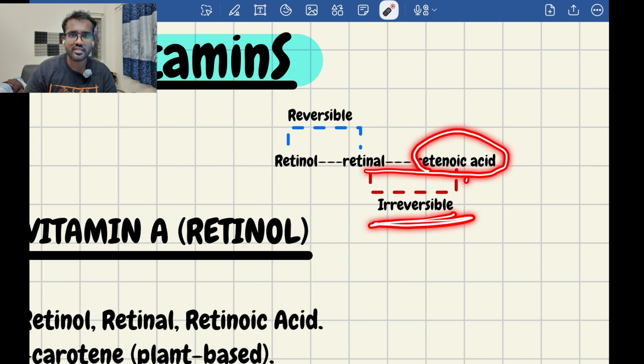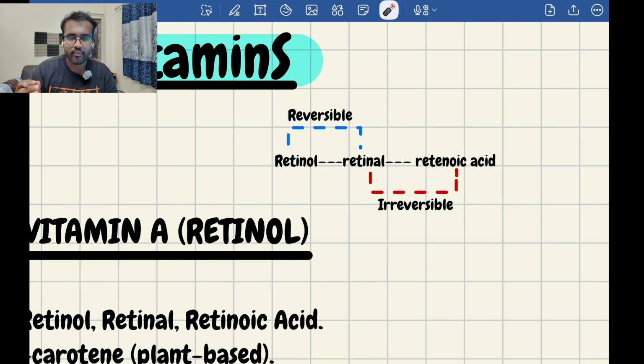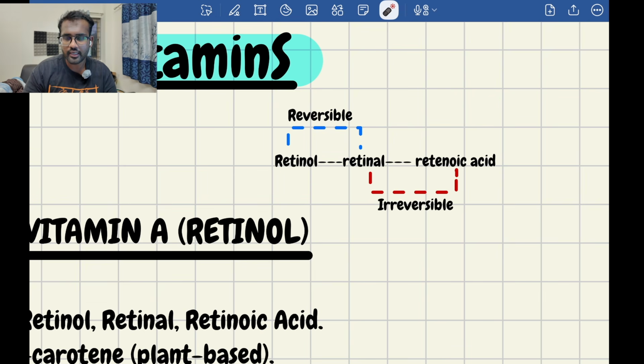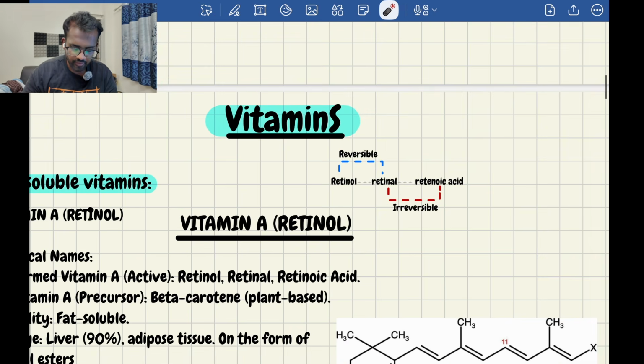This retinoic acid will not go back to retinol. Remember this. What if they ask which is the reversible reaction? Mention retinol to retinal. And the irreversible reaction is retinal to retinoic acid. This is the main thing we have to remember.